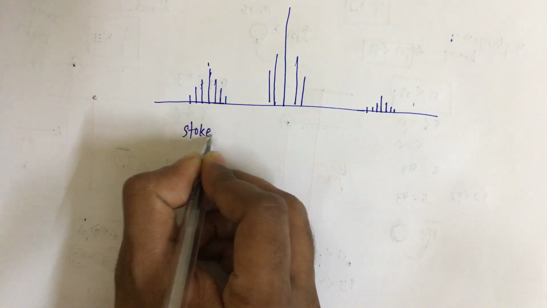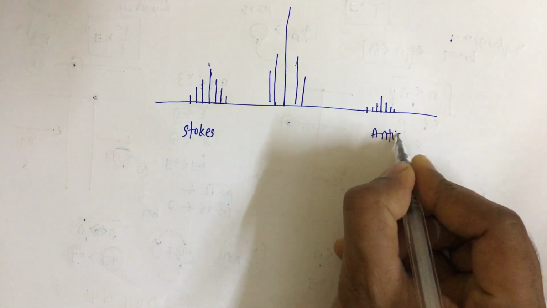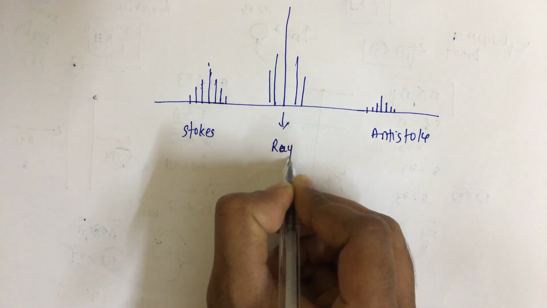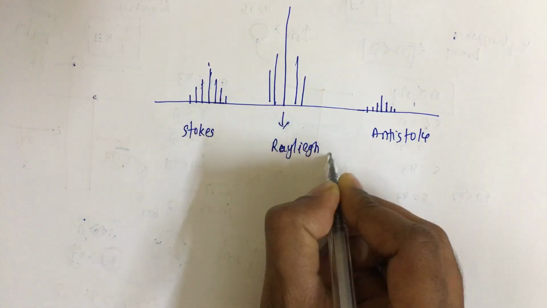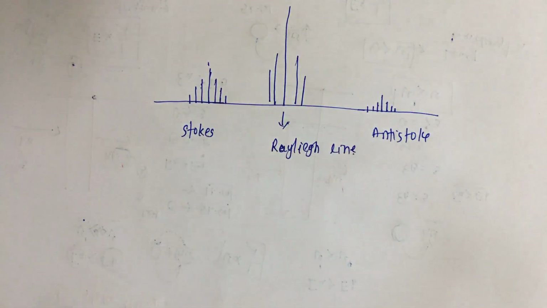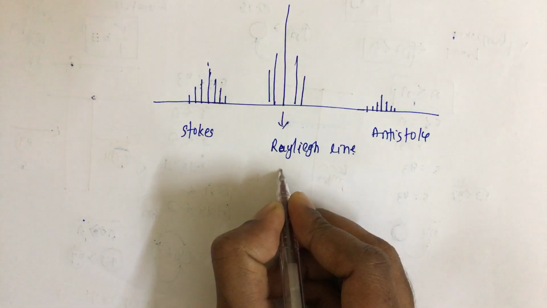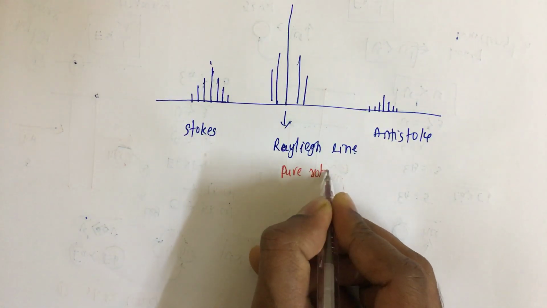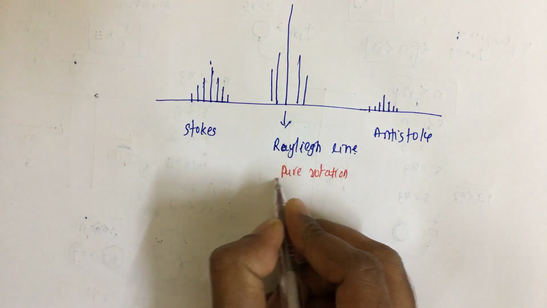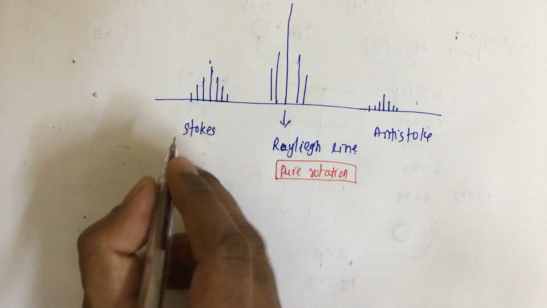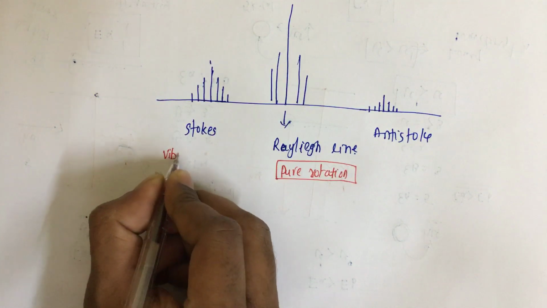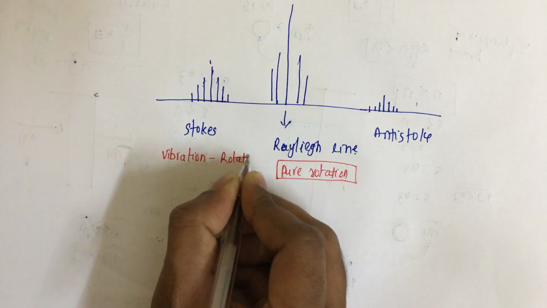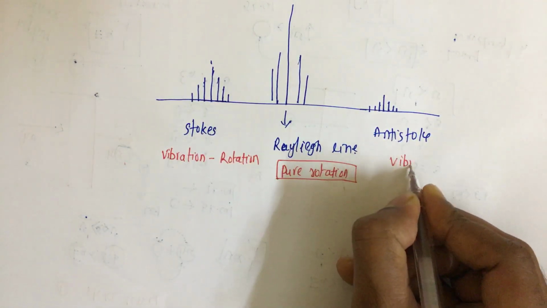This is the Stokes line, the anti-Stokes line, and this is, I am not sure about the spelling, the Rayleigh line. This is due to pure rotation. I will make a video later on rotation spectra. So this line is due to pure rotation, and these two are due to vibrational-rotational, where vibration and rotation both occur.